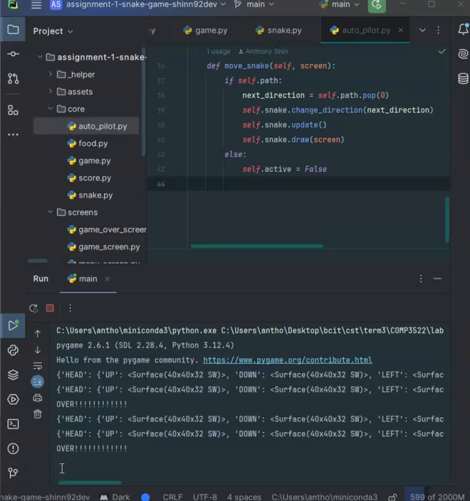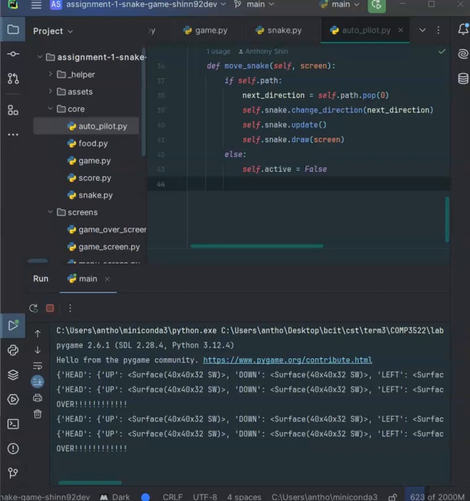And the game screen class interacts with the snake and food classes indirectly. Instead of directly manipulating their internal states, the game screen calls methods like snake.update and food.check_collision, letting each class handle its own state. This decouples the game logic from specific implementations, making the code more flexible and easier to maintain. Additionally, autopilot doesn't need to know how the snake moves internally. It simply calls snake.change_direction to automate the snake movement.